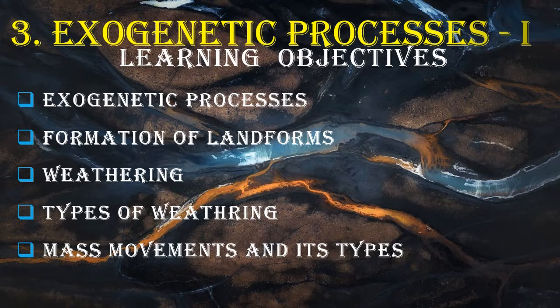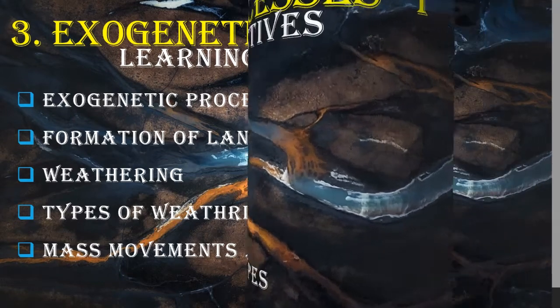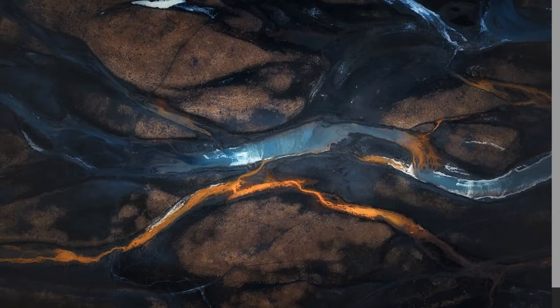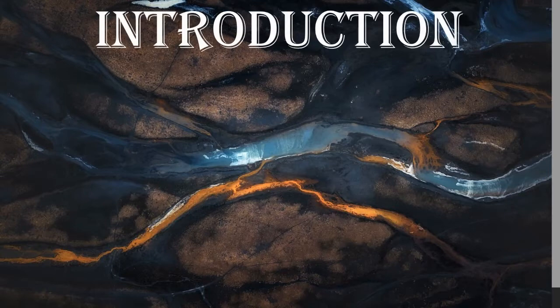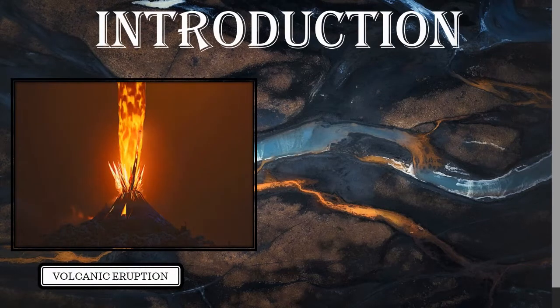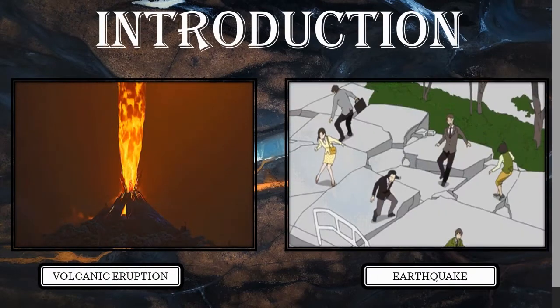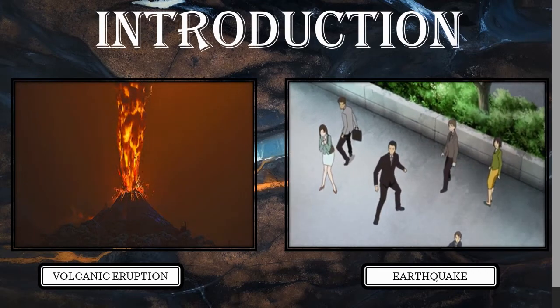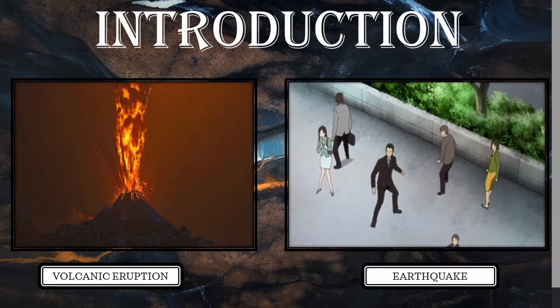So, students, in lesson number 3, exogenetic processes, part 1, we will concentrate on exogenetic or external processes and the landforms formed by them. You all know that natural calamities like volcanic eruptions and earthquakes occur on the earth's surface because of the movement below the earth's surface.